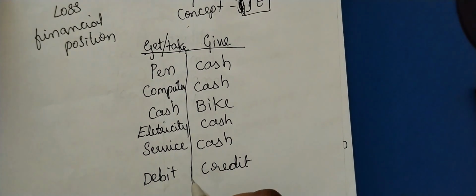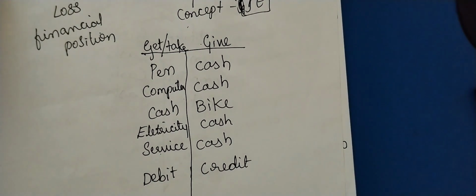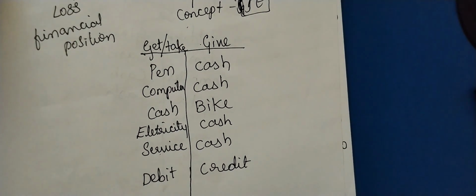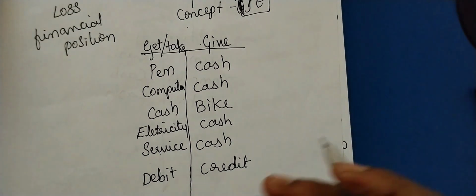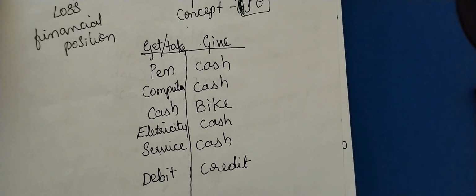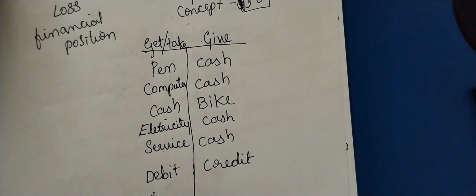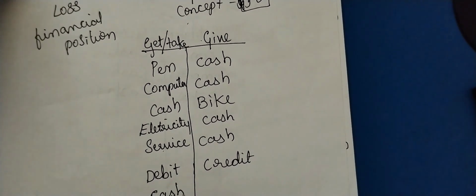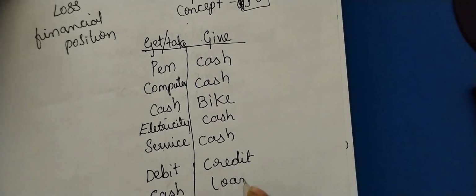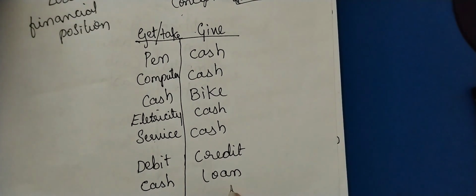Now, for example, you need a loan. You borrowed a loan because you won't always have sufficient cash, right? How will you record that? You created an obligation. Loan, they have paid you. Cash they have given you, right? You received cash. The loan is the obligation you have created.